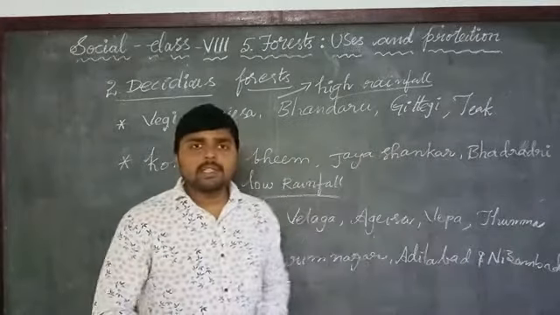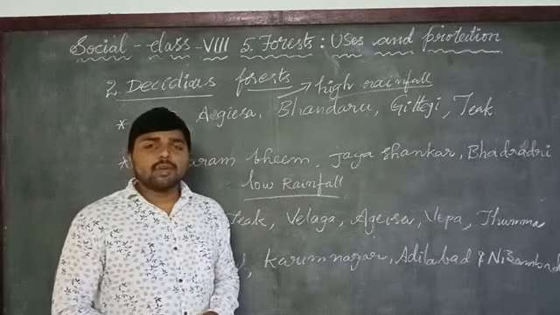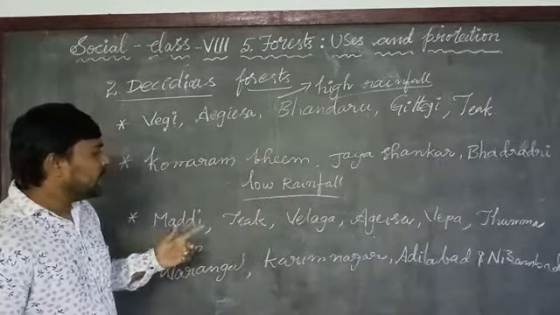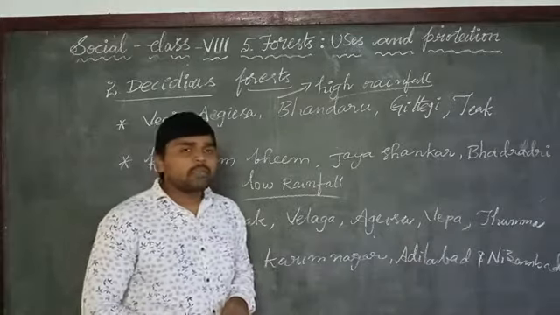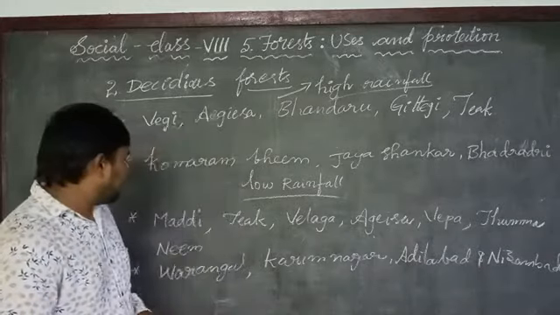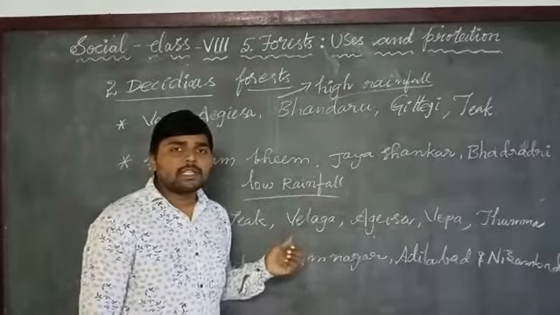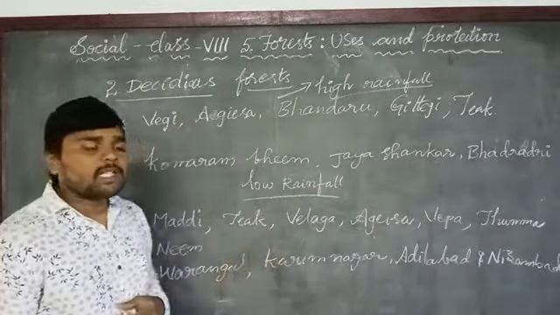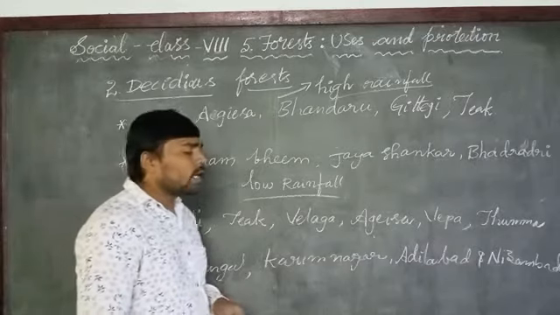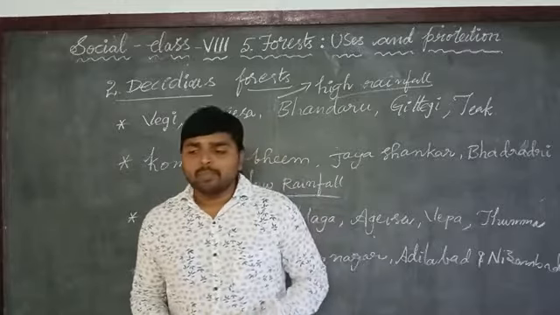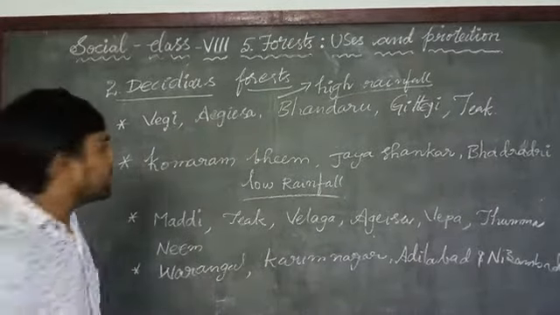Okay, now let us see the different kinds of trees that are growing in the low rainfall regions. Maddi, Teak, Galaga, Agisa, Tumma and Neem. These are the different kinds of trees that are growing in the low rainfall region. We can see these forests in the districts of Warangal, Karimnagar, Adilabad and Nizamabad. Okay, this is about deciduous forests. Now let us see about thorny forests.